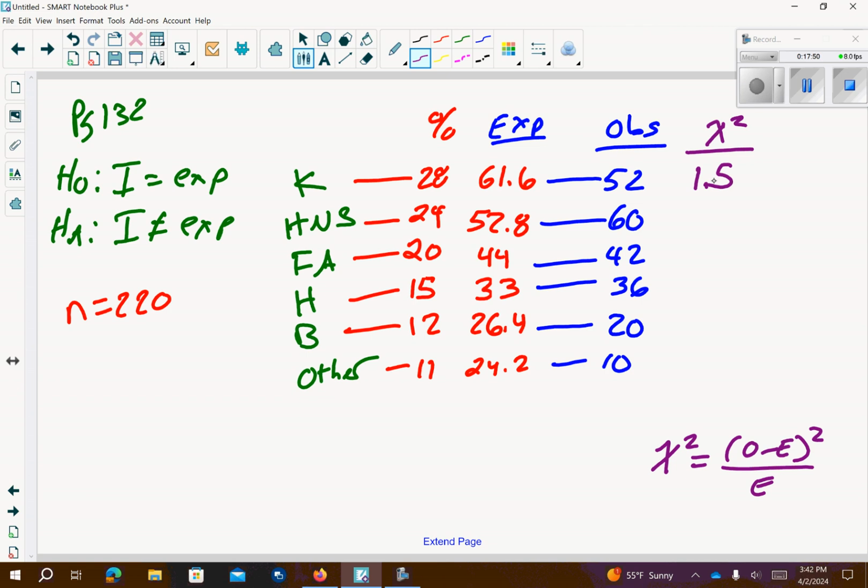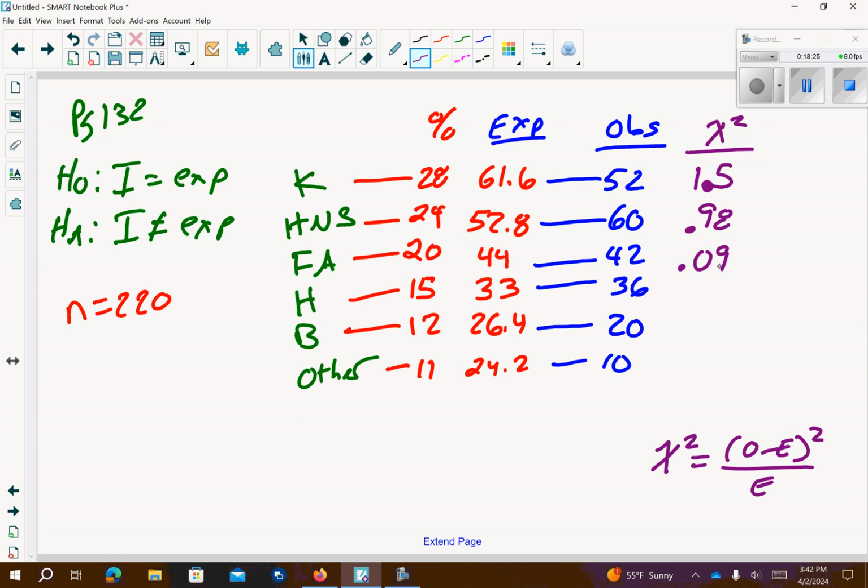And then I'm going to go observed 60 minus 52.8 squared, and we're going to divide that by our expected of 52.8. And that's going to come out to 0.98. That's 1.5 right there. And then I'm going to go observed minus expected, and square that. So that's going to give me 4 divided by 44, which is 0.09.